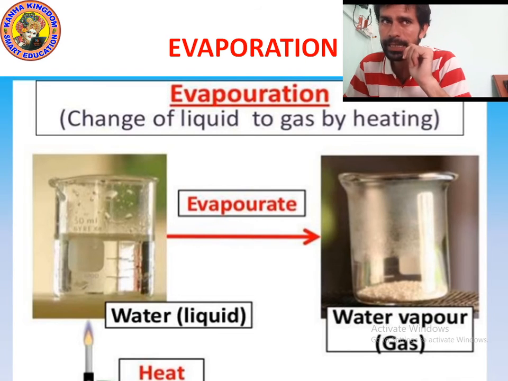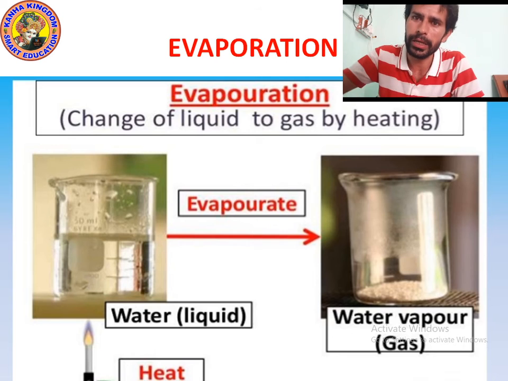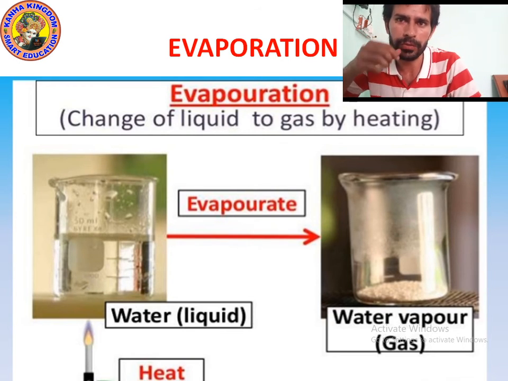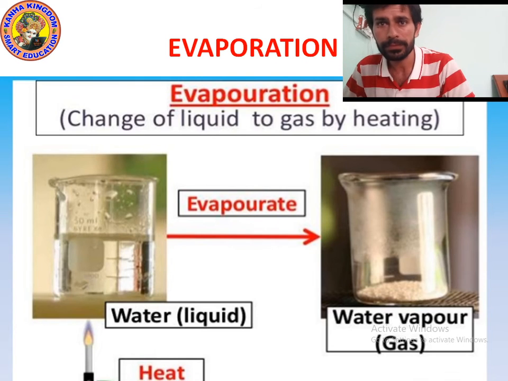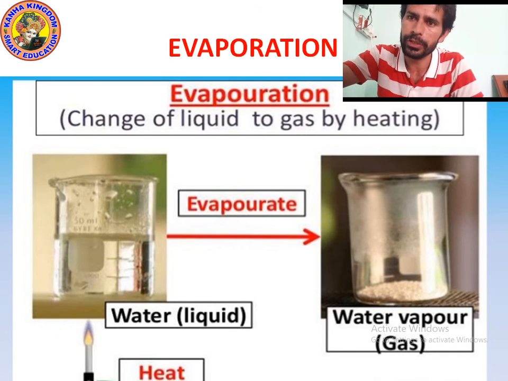So this is the evaporation process. The process of changing water into water vapor is known as evaporation. I hope you understood. Now please write down. I'm giving you a few seconds. So kids, change of liquid to gas by heating is evaporation. Now let's move on to the next point.